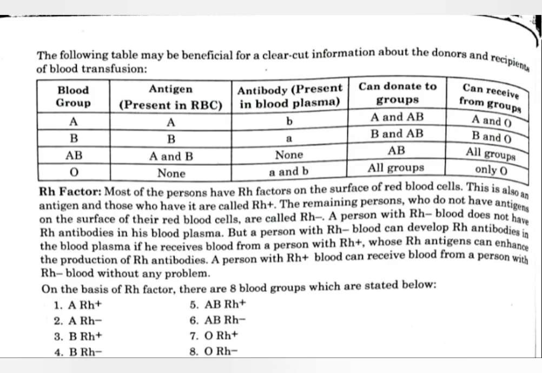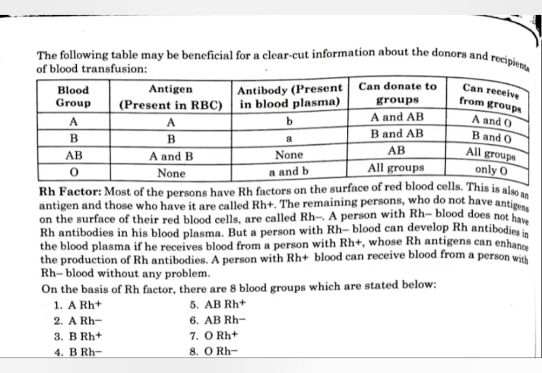Okay, but a person with Rh negative blood can develop Rh antibodies in their blood plasma if that individual receives blood from an Rh positive person. Why can they develop Rh antibodies?